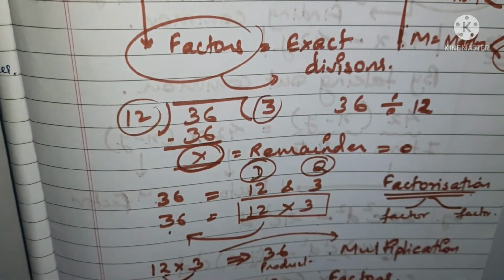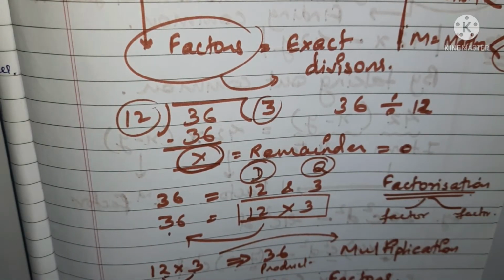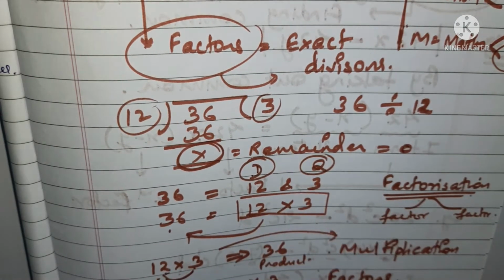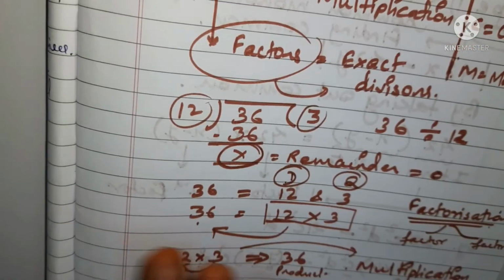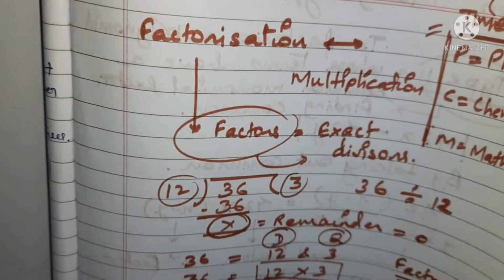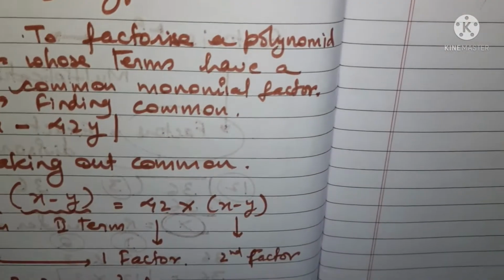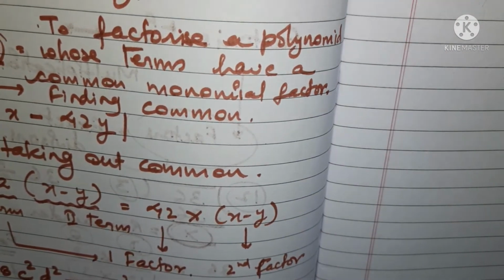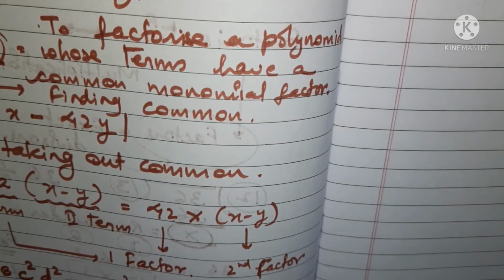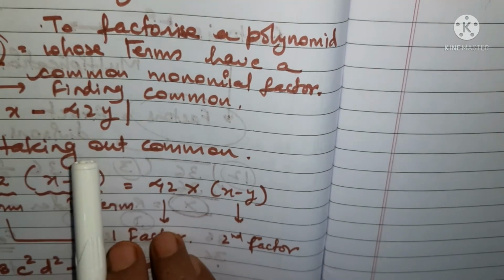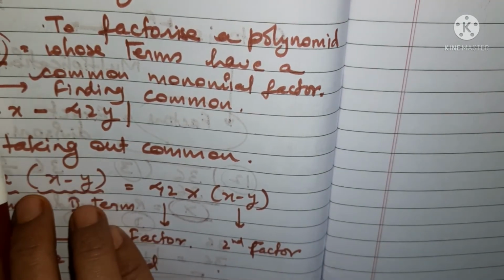Now we have understood what factorization is. Factorization is finding these factors, right? Now these examples are of numbers, but in case of factorization, we try to find the factors in terms of polynomials or algebraic expressions. There are many types of factorization. How do we do factorization? We have many types, and here we are going to start with the first type.